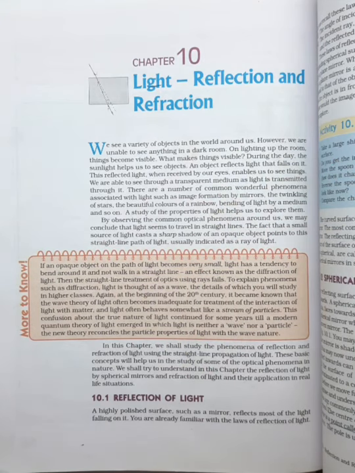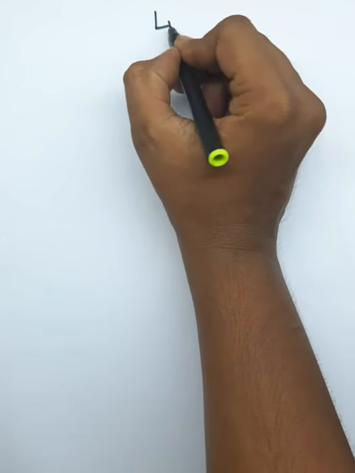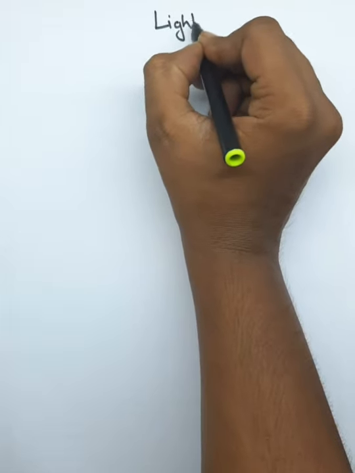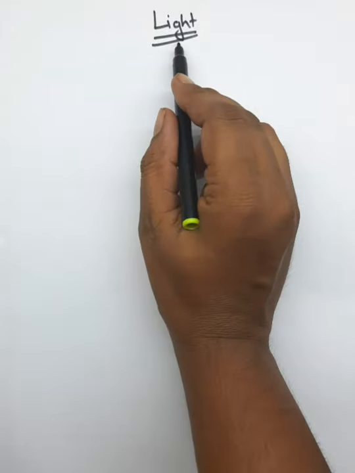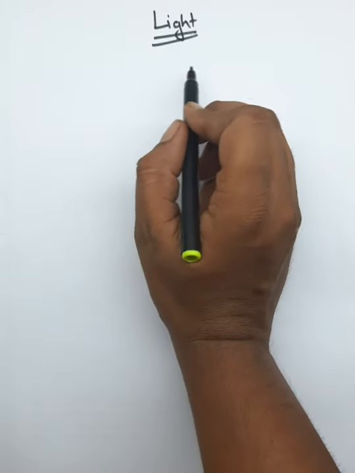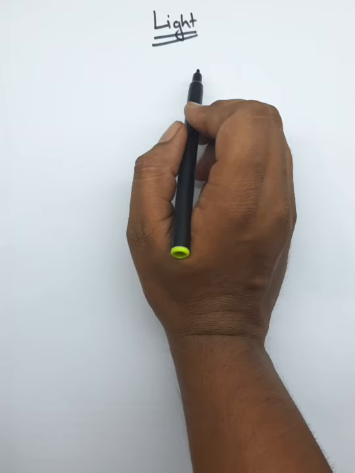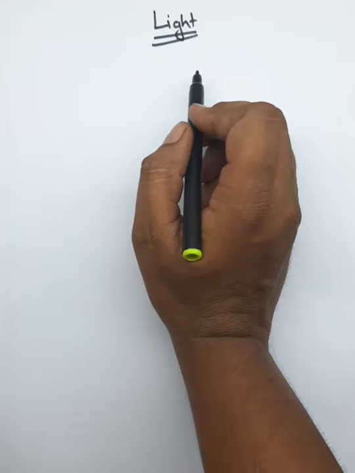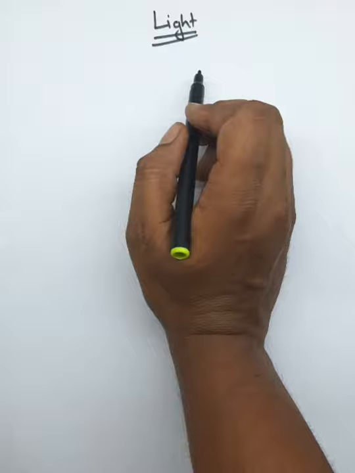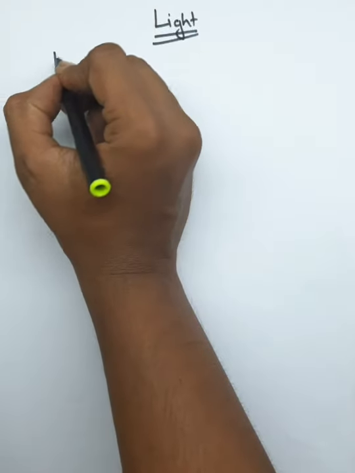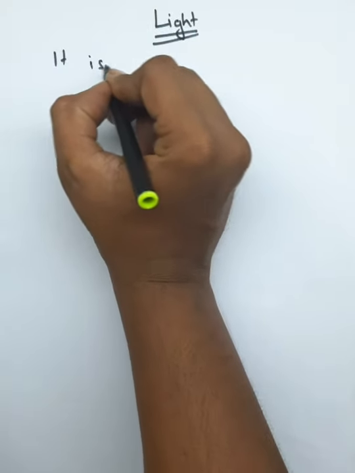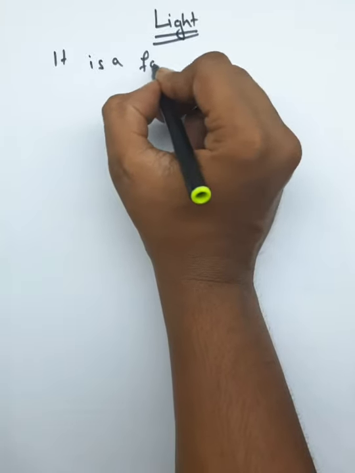So this is our first chapter of physics, light, reflection and refraction. So let's go through the topic. First thing, what is light? Light is a form of energy which is used to make things visible. What is light? It is a form of energy